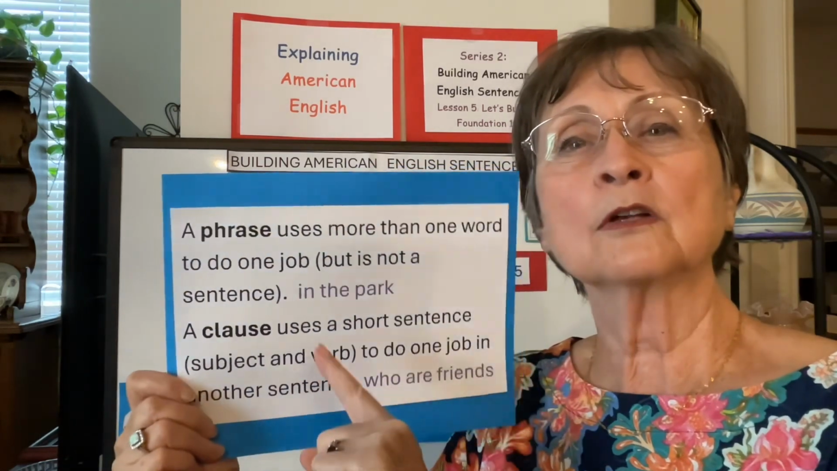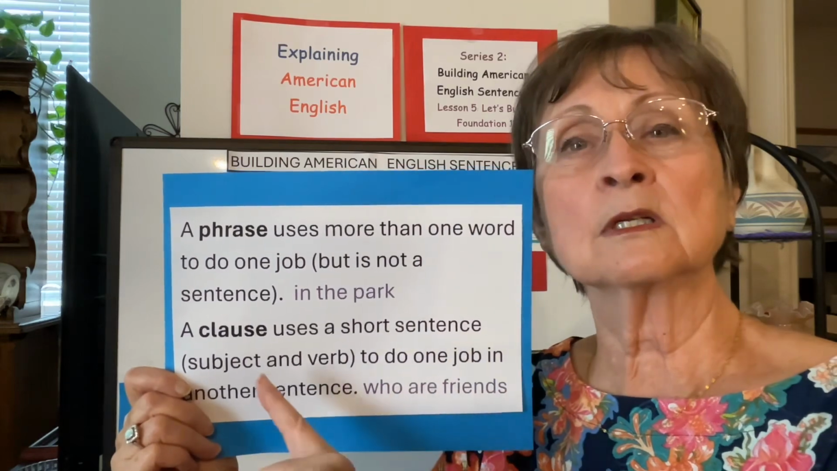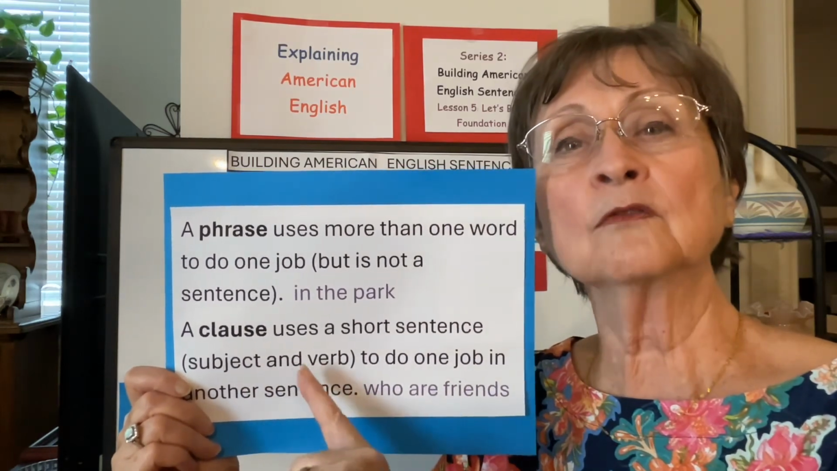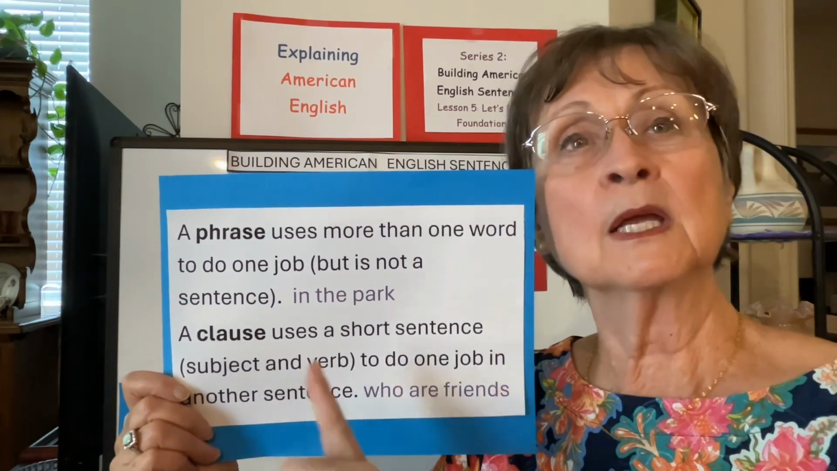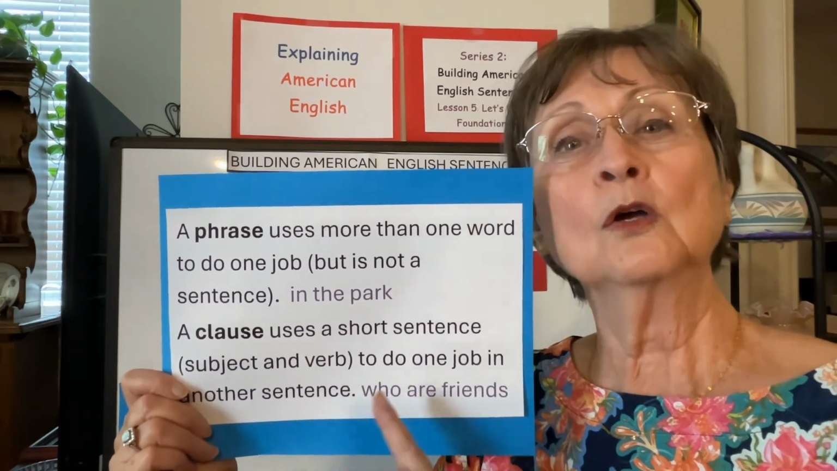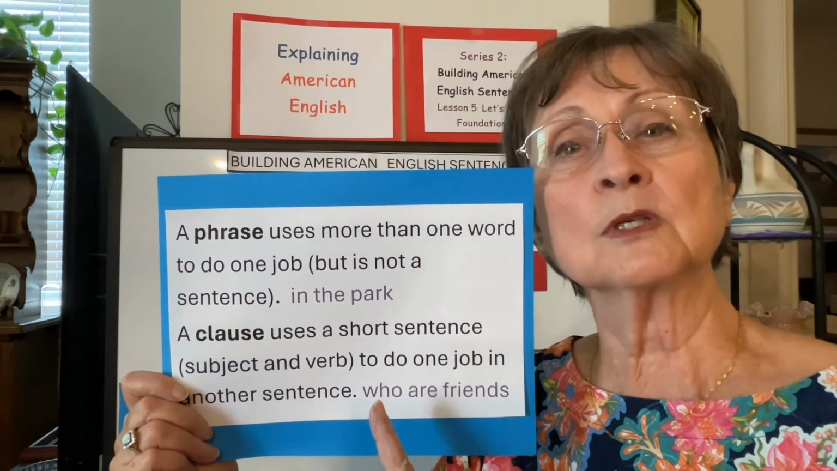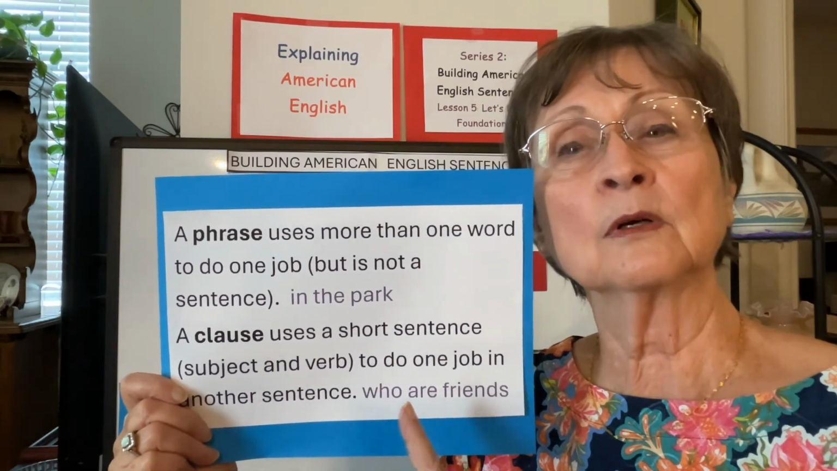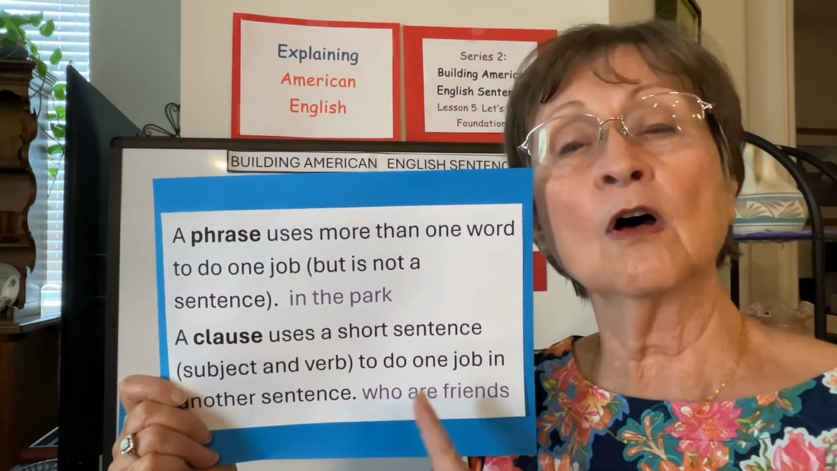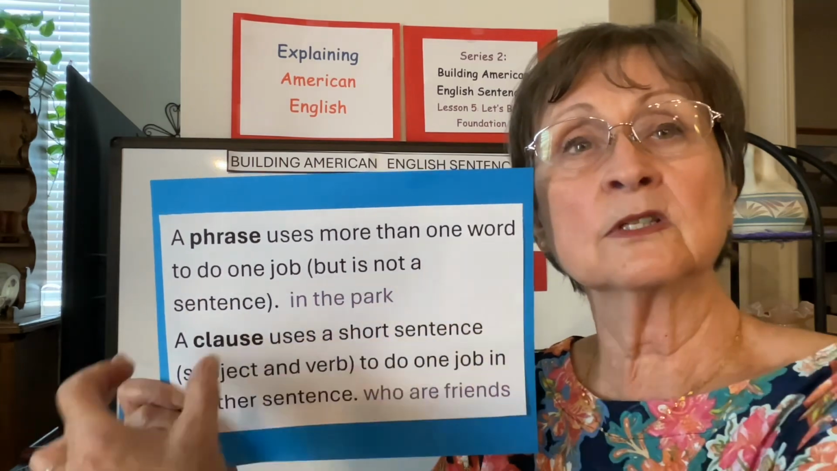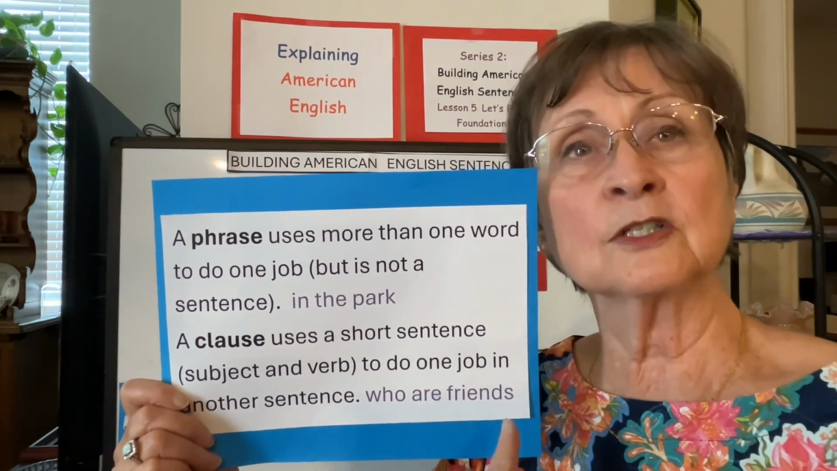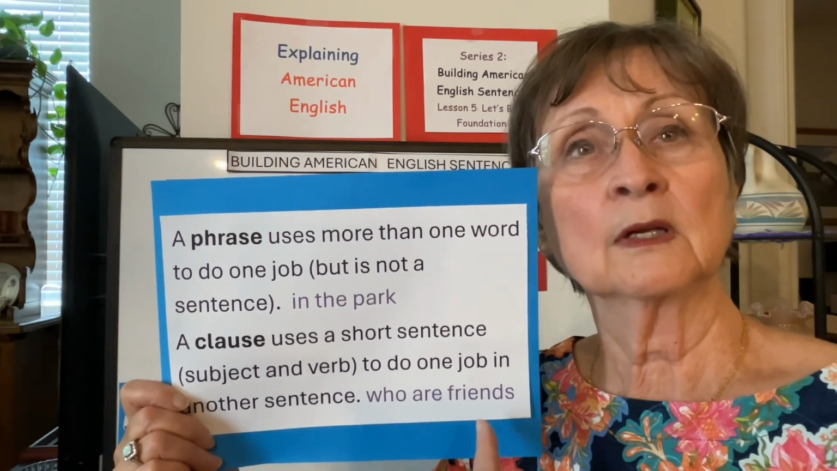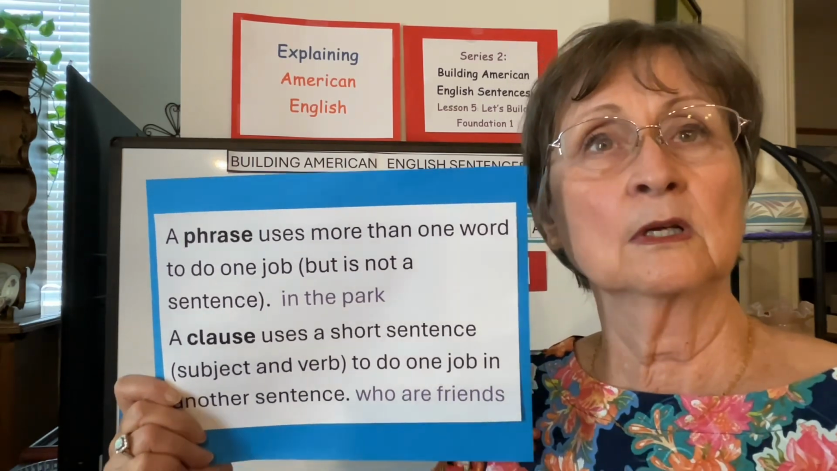A clause uses a short sentence. In other words, it has a subject and a verb within it, but it only does one job in another sentence. Who are friends? Who is the subject, and are is the verb, so it is a complete sentence thought, but it's put inside another sentence. So it's a clause, and it will be an adjective or an adverb, not a sentence by itself.